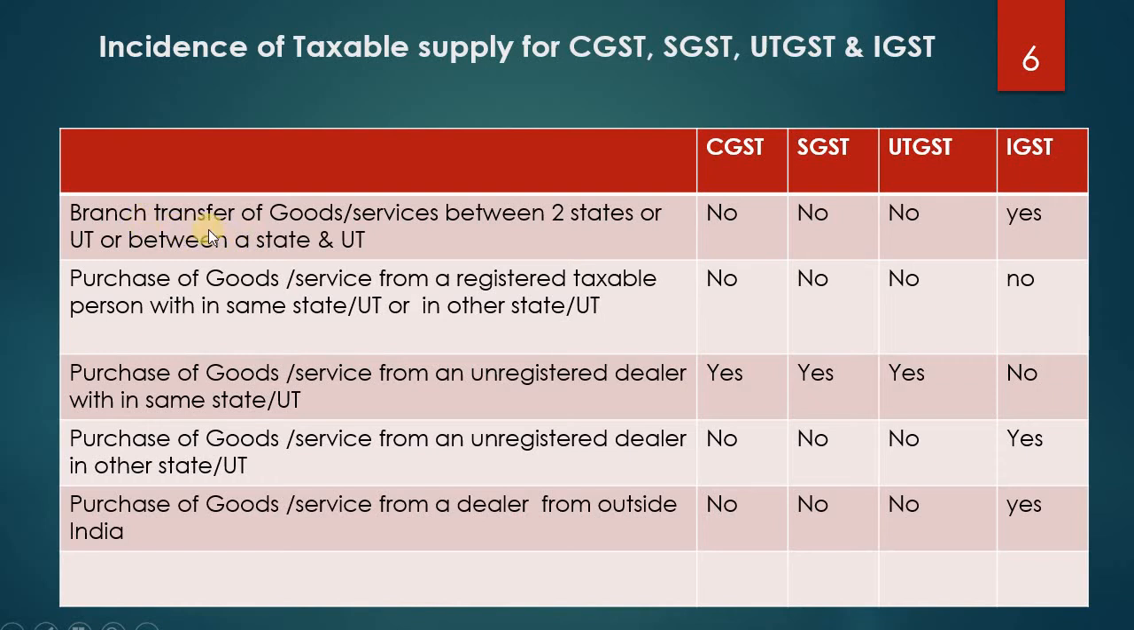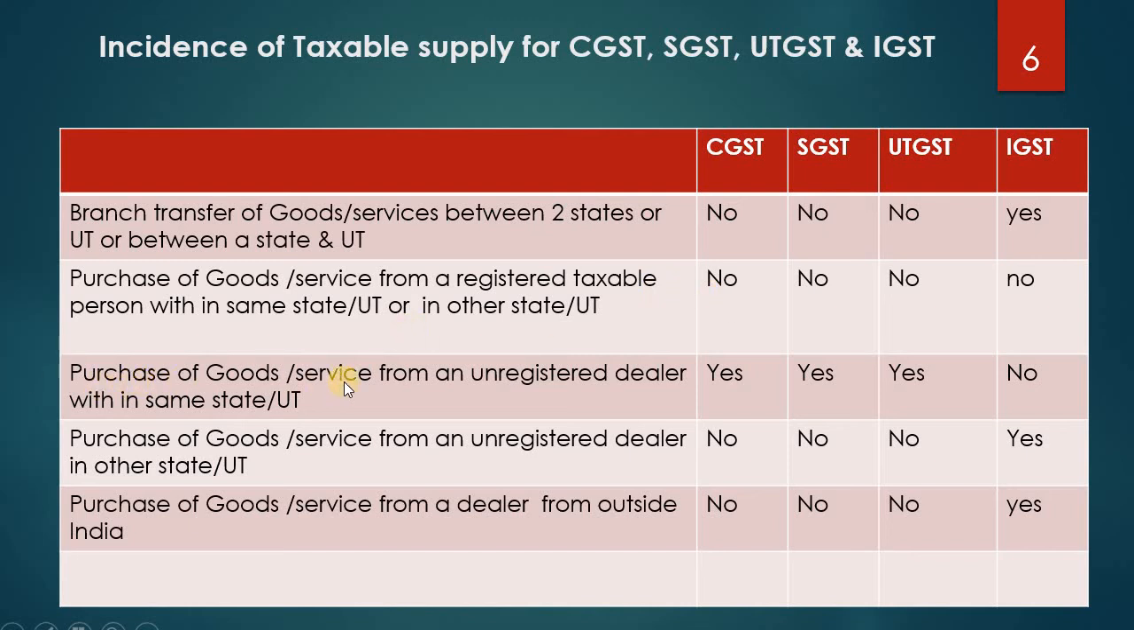Then branch transfer of goods and services between two states. If it is interstate, or between two union territories, or between one state and a union territory, it becomes IGST, so IGST has to be paid. Then purchase of goods and services from a registered taxable person, within the same state or union territory, in another state or union territory, or between two states. When you purchase from a registered taxable person, it is not considered a supply at all. Supply means a sale, exchange or whatever; you will come to know the meaning of supply in later sessions.